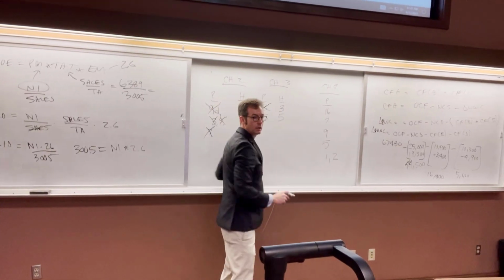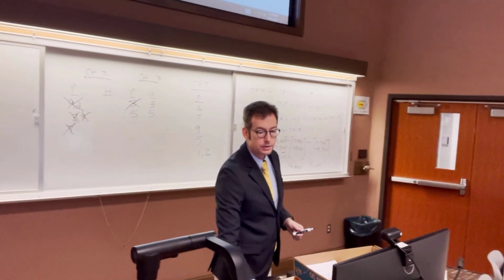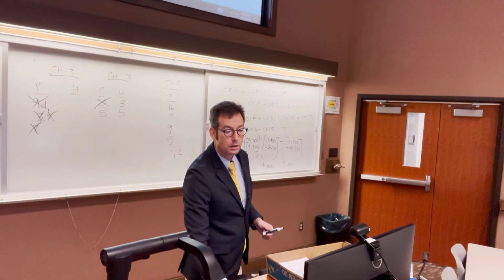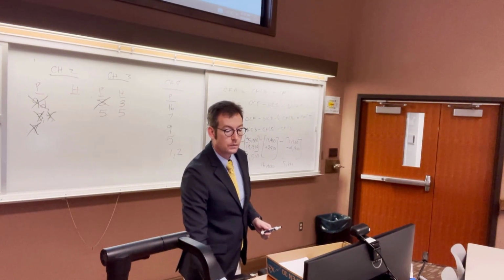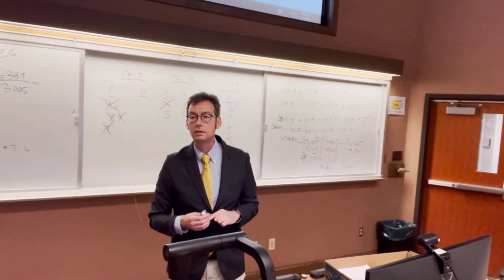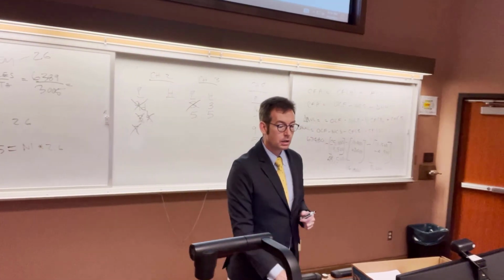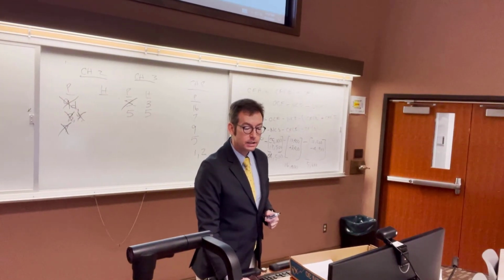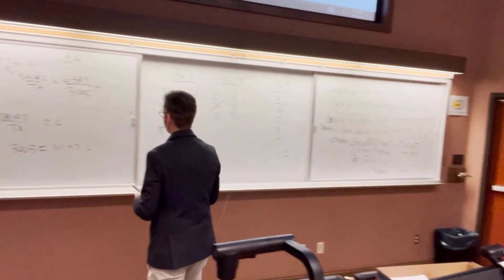Number 5 on the practice. Assume the following ratios are constant. What does constant mean? They don't change. So they ask us, what is the sustainable growth rate?